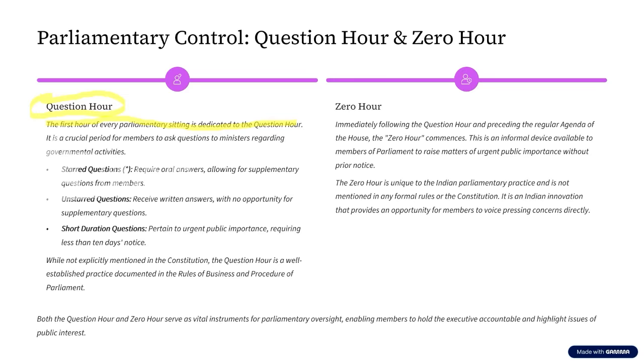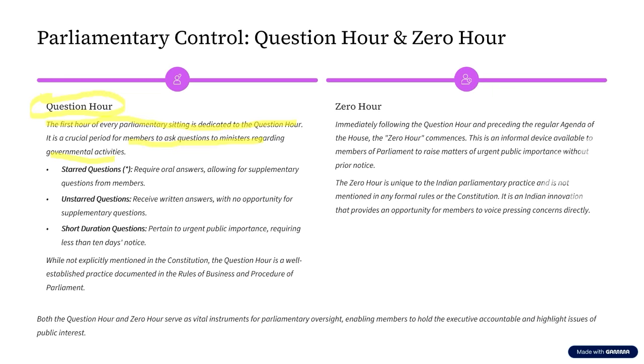It is the crucial period for the members to ask questions to the ministers regarding governmental activities. What fund was utilized for what purpose? What did the government do on this particular aspect? What is the answer that the government is going to give? Why did the government not do this particular thing, etc. All these kinds of things will be done in this question hour.